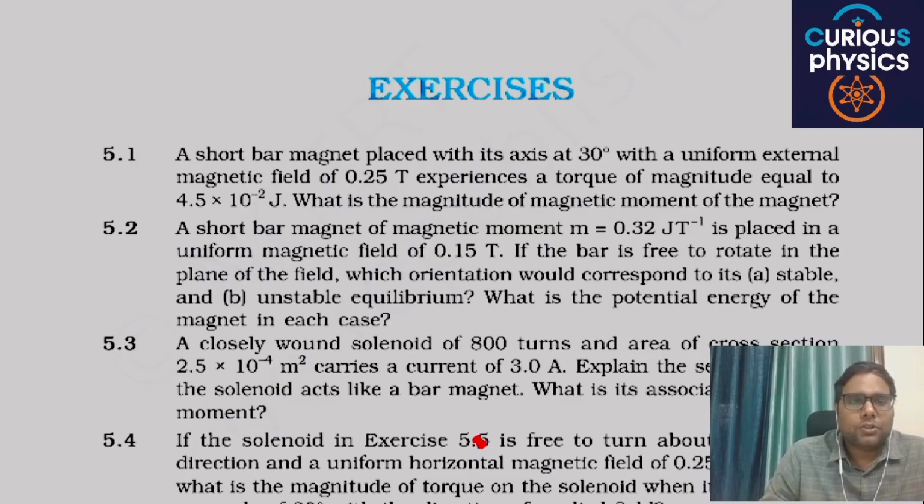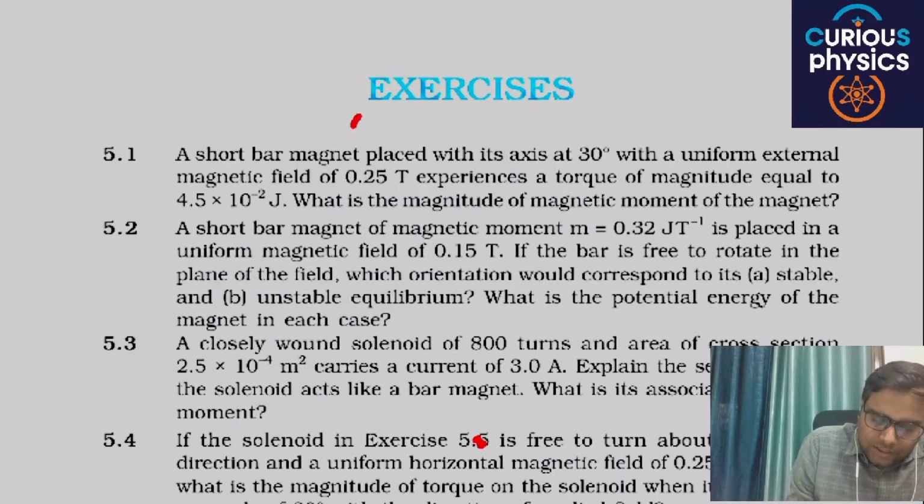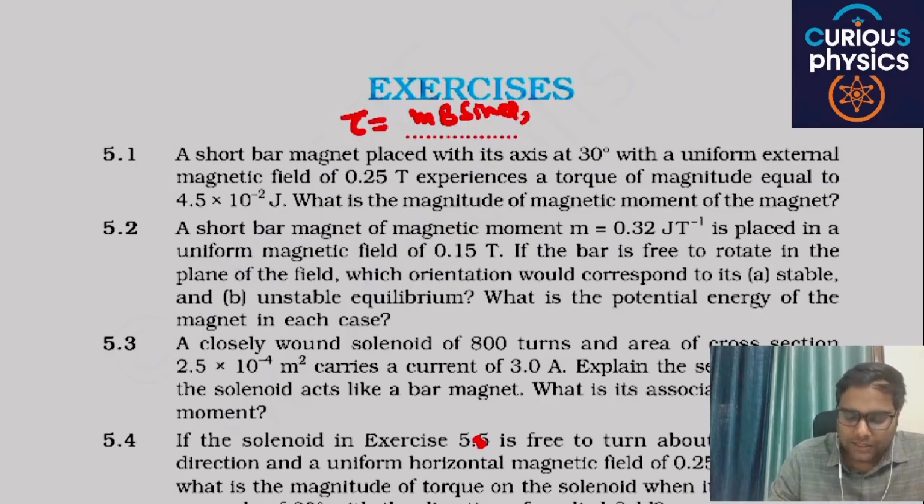Question number 5.1. A short bar magnet placed with its axis at 30 degree with a uniform external magnetic field of 0.25 Tesla experiences a torque of magnitude equal to 4.5 into 10 raised to power minus 2. What is the magnitude of magnetic moment? The value of torque is nothing but mB sin theta, or you can say m cross B. So here theta is given, B is given, torque is given. You can easily find the value of magnetic moment m. Are you able to understand my point or not?